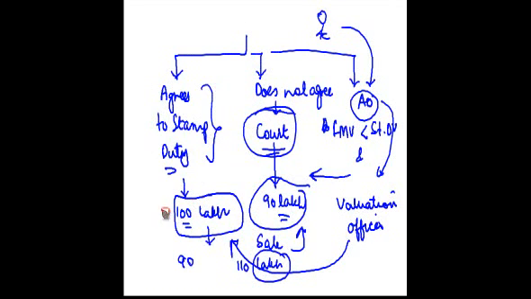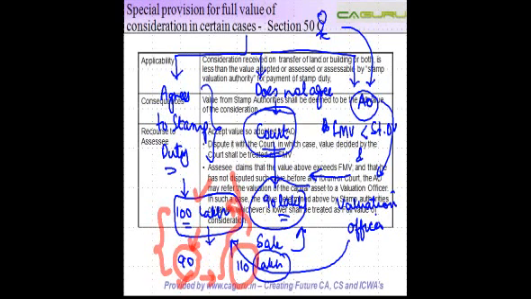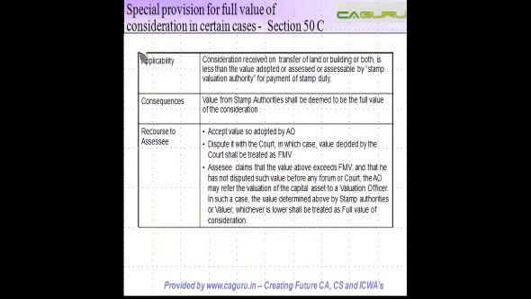In that case, you compare the stamp duty value with the value adopted by the valuation officer, the lesser of the two. So let's say if it determines 90, lesser is 90, 90 lakh shall be deemed to be the full value of consideration. Whereas if he takes it at 110 lakh, then 100 lakh will be treated as the fair value of the consideration. So the lower of these two values is considered as the fair value of the consideration. And this is what we have discussed in this part.